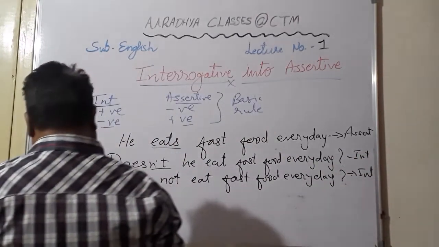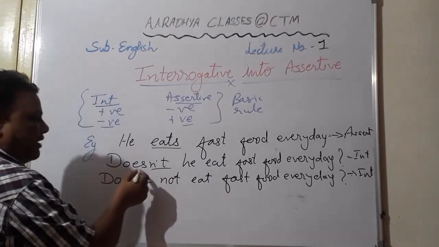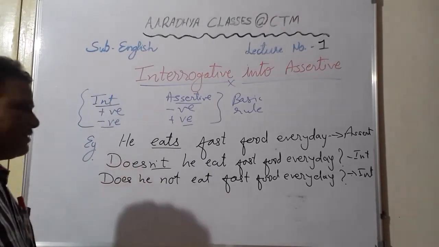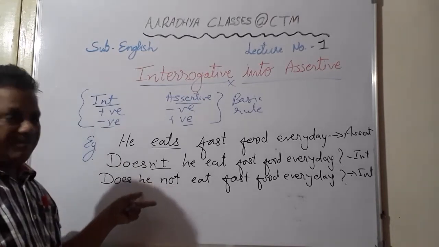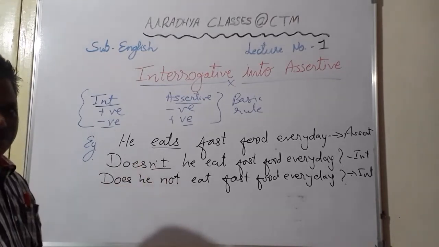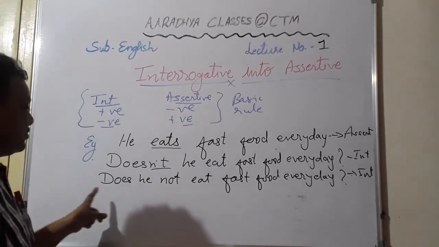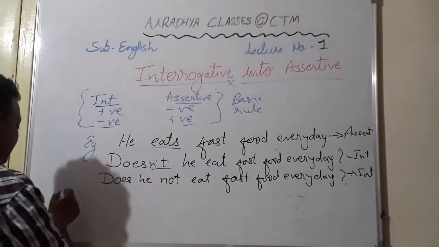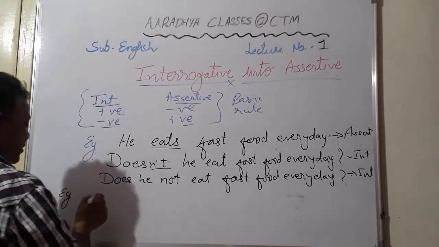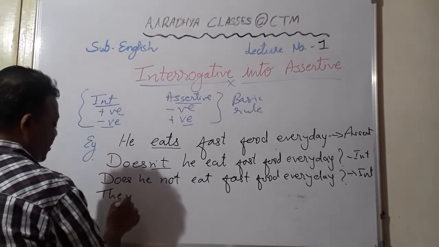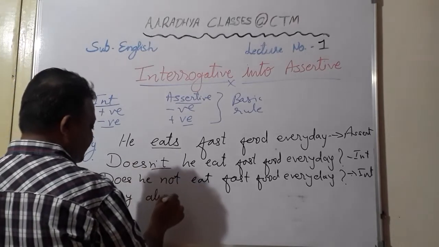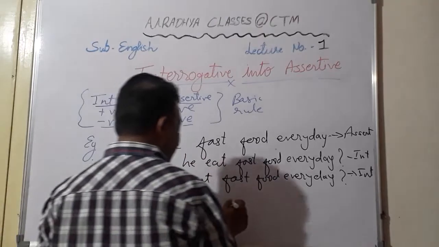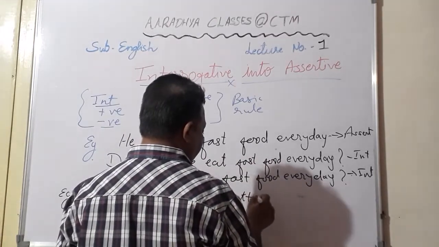Either you can take the combined form doesn't, or you can separate does and not. But when you separate does and not, in between the subject will come. Here the subject is he, so this way only it will be right. If you write does not he eat, then it is wrong. Okay, now let's take up another example. They always play attacking cricket.